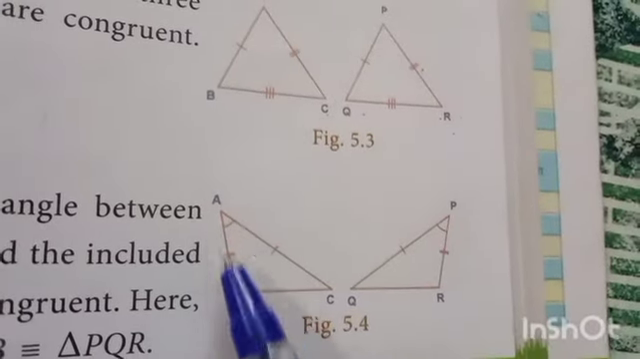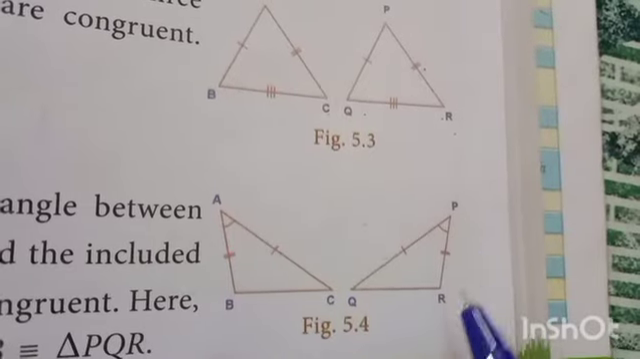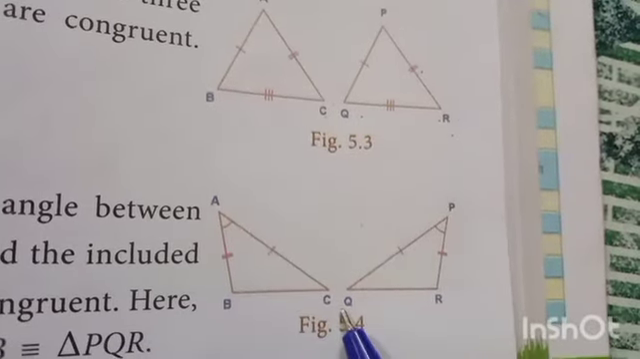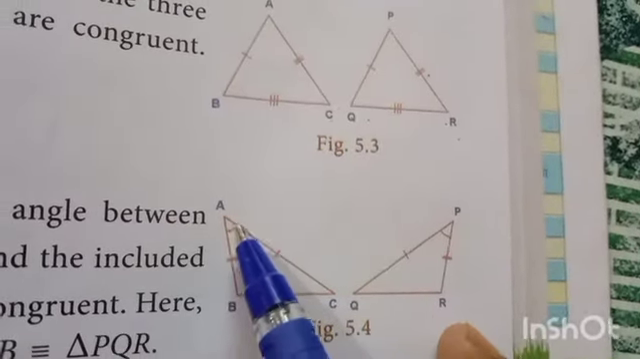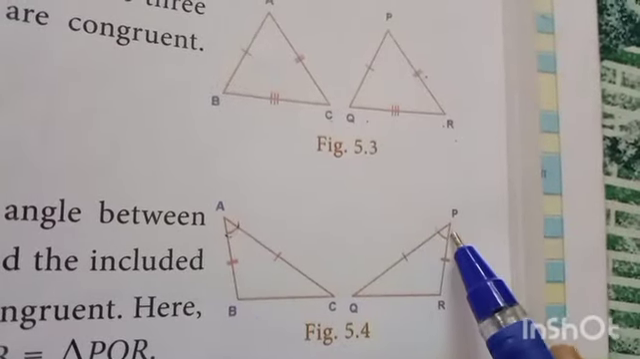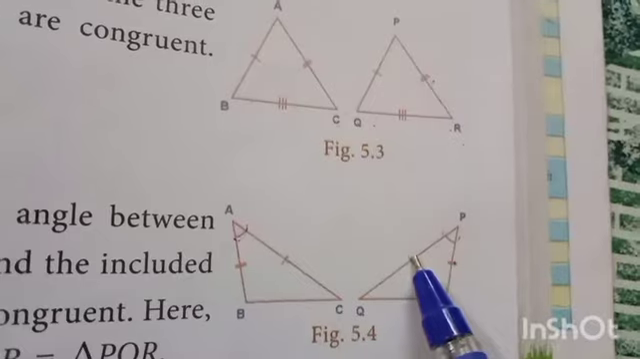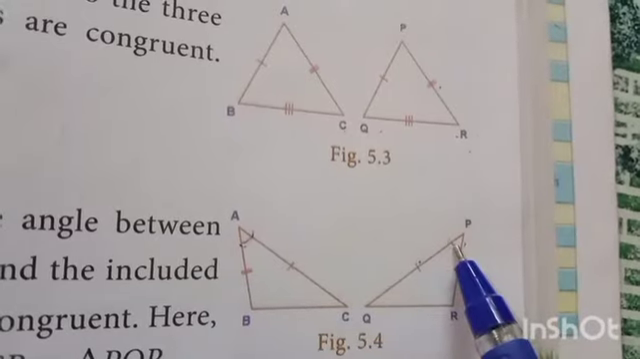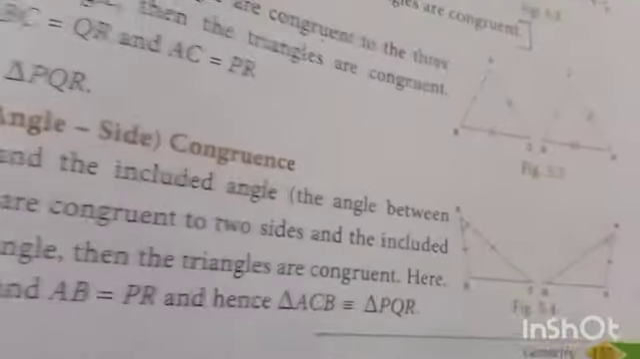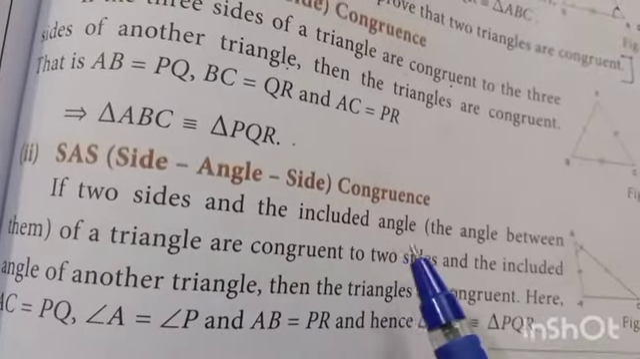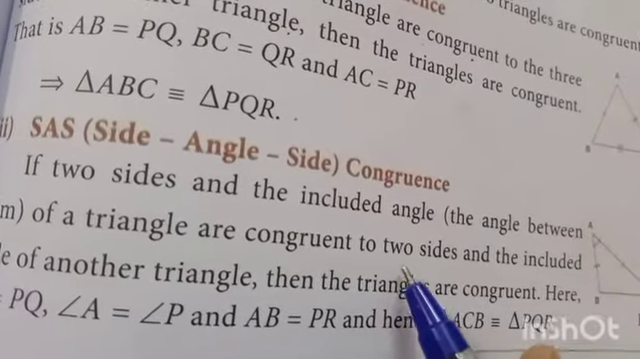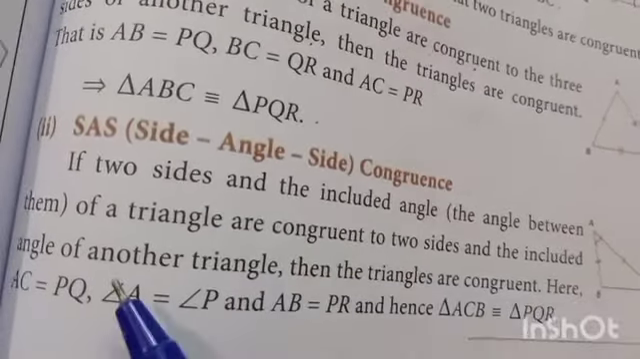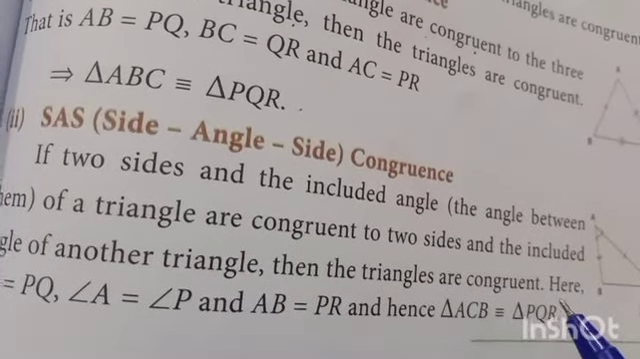For this triangle, side AB is equal to side PR of the other triangle. This triangle's side AC is equal to PQ of the other. The angle is mentioned, this angle is equal to this angle. So these two sides are equal, and the related angles are also equal. So if two sides and the included angle between them of a triangle are congruent to two sides and the included angle of another triangle, then the triangles are congruent.